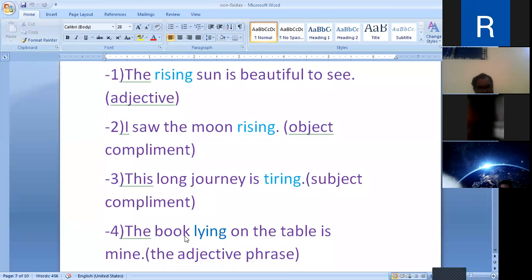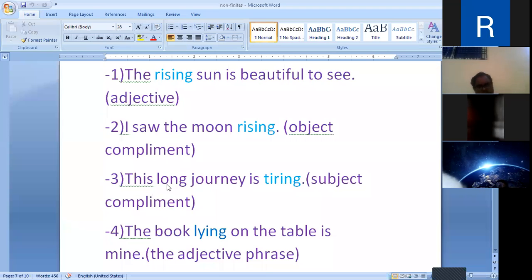Now, the present participle is used as an adjective phrase. The book lying on the table. Actually, here lying is used as an adjective, but it is generally put after the noun. It qualifies and it becomes the adjective phrase.